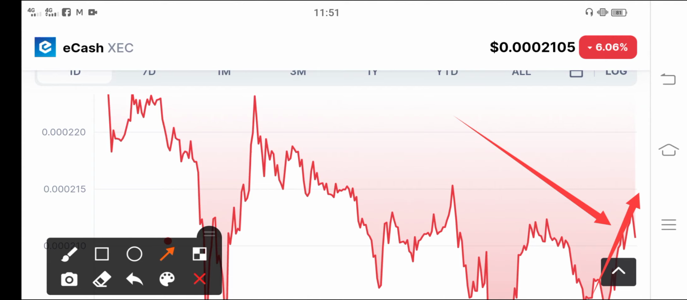And you know what guys, now I believe my prediction about Ecash is that in the last days of September, there is an 80% possibility that the Ecash price will pump, and absolutely when the price pumps, you get profit, guys.